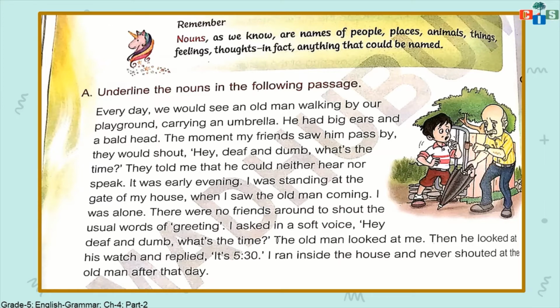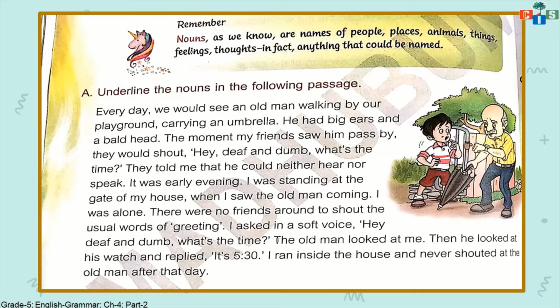Here you have to underline the nouns in the following passages. Nouns means naming words, right? Names of any people, place, animal, thing, anything. I'm not going to solve the full exercise. I will do till 4 or 5 lines, then the rest you have to do by yourself.